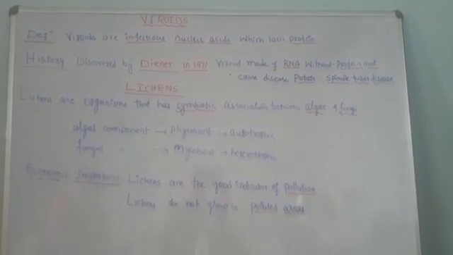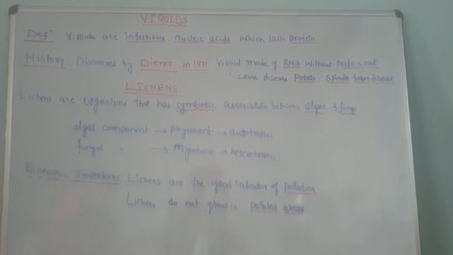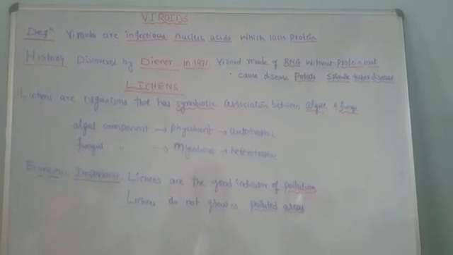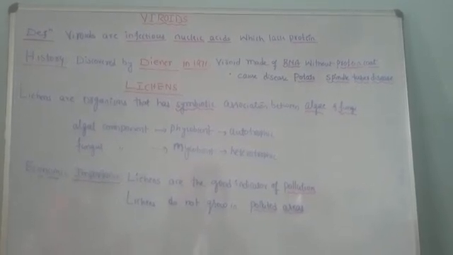They add organic matter to the soil and increase the fertility of the soil for the growth of the plant. So this is one economic importance.